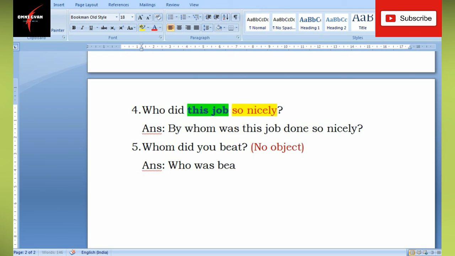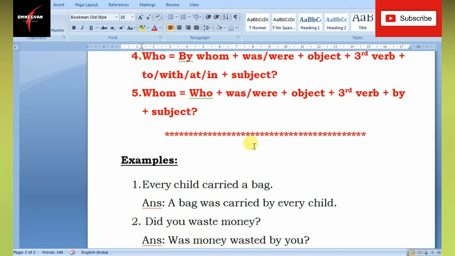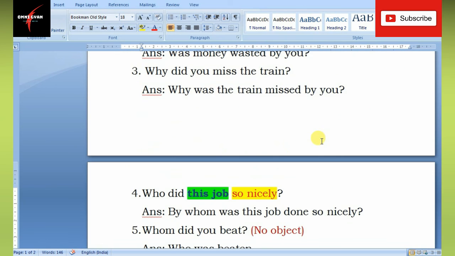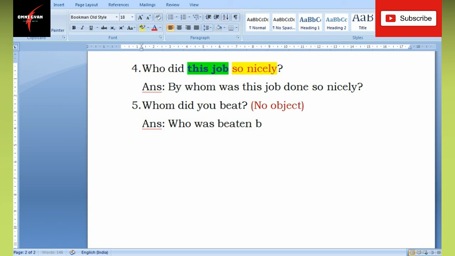Who was beaten. From was or were we move directly on to the verb. The object is missing, so we will jump. So who was beaten, and then by plus subject, by you, you is the subject, by you, and then question mark.